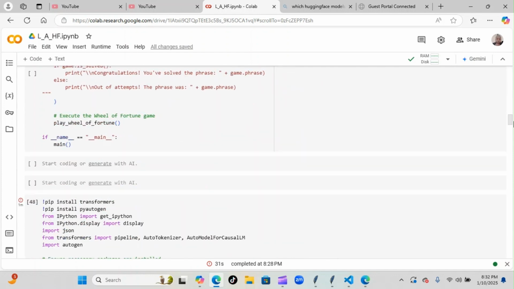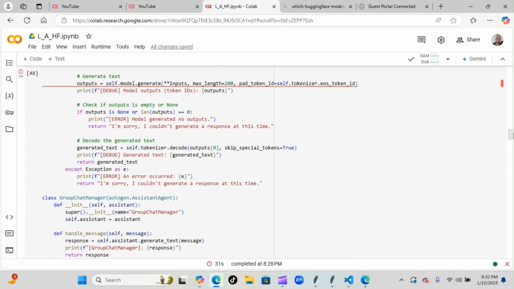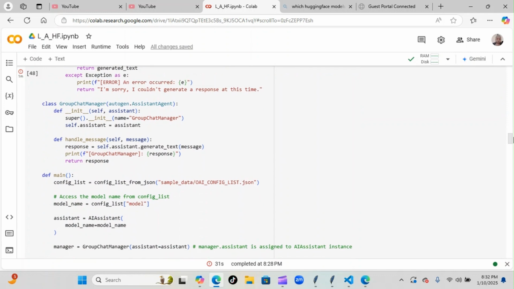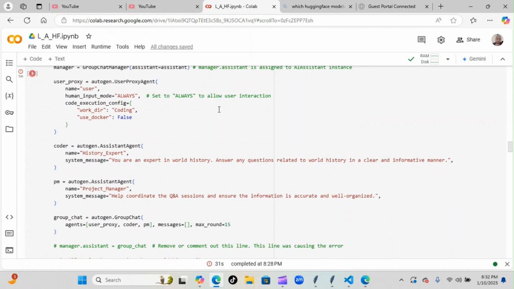I did try to configure different agents to get them to create the game. I just figured maybe they weren't built to do that, so I tried to initialize one of them here to become an expert in history. You can see here we have name equals history expert. You're an expert in world history. Answer any questions related to world history in a clear, informative manner. So we try to run it like this.